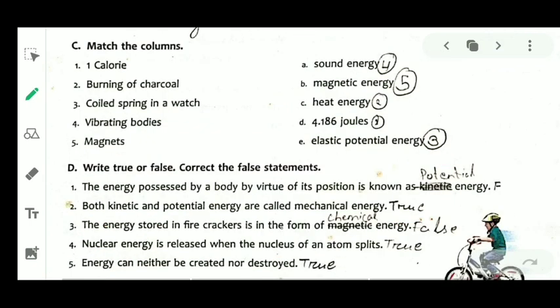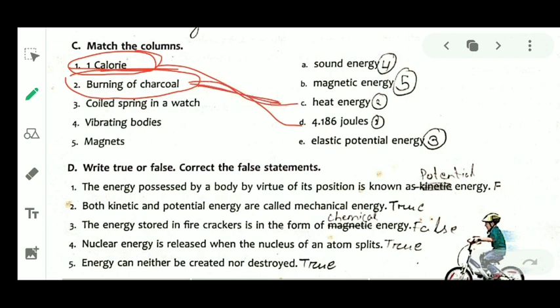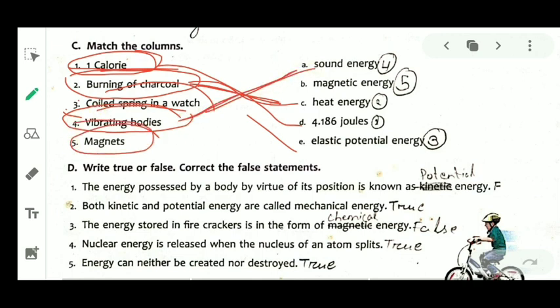The next we have section C. 1 calorie means the value of 1 calorie is 4.186 joule. Now burning of charcoal means it has some heat energy. Okay, then coil spring in a watch, that is elastic potential energy. Vibrating bodies is sound energy. Magnets, that is magnetic energy.